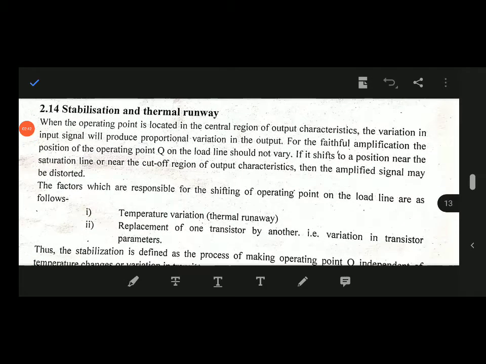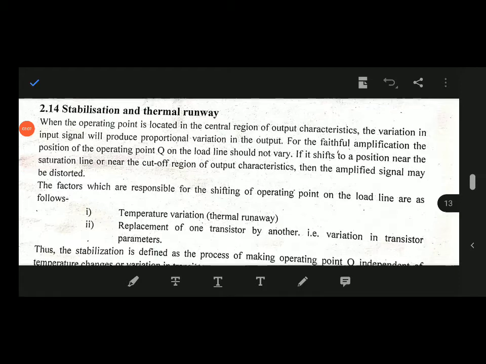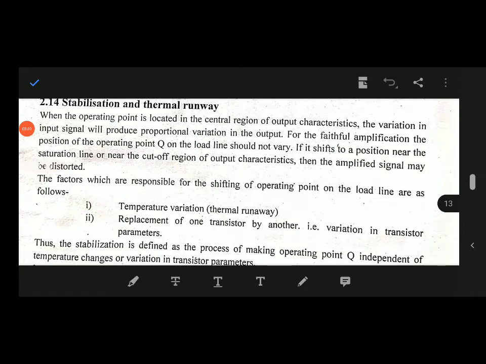Now we see stabilization and thermal runaway. When the operating point is located in the central region of the output characteristics, the variation in input signal will produce proportional variation in the output. For faithful amplification, the position of the operating point Q on the load line should not vary. If it shifts to a position near the saturation line or near the cutoff region of the output characteristics, then the amplified signal may be distorted.